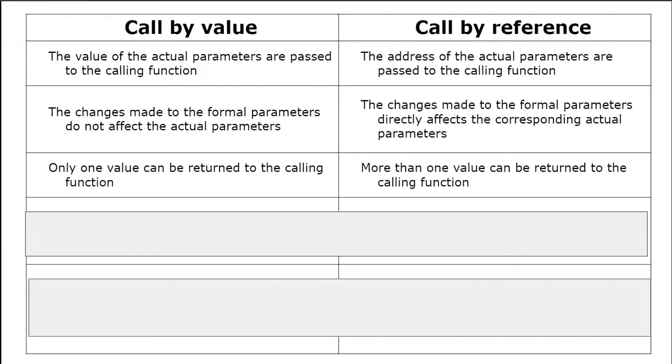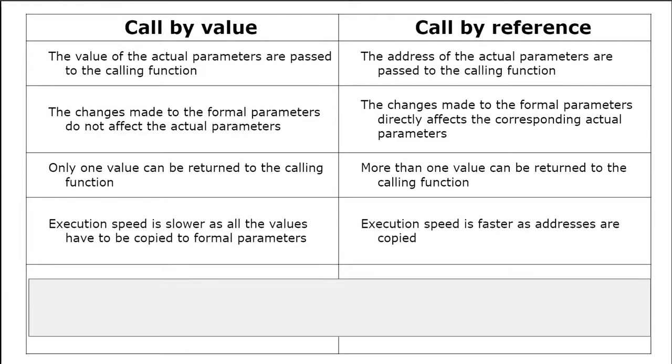Only one value can be returned to the calling function in case of call by value. In case of call by reference, we can transfer more than one value to the calling function. In case of call by value, execution speed is lower as all the values have to be copied to the formal parameters. In case of call by reference, execution speed is faster as addresses are copied.